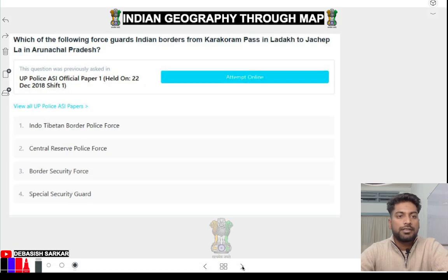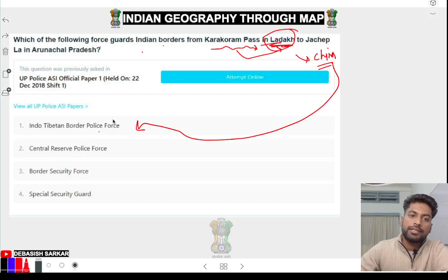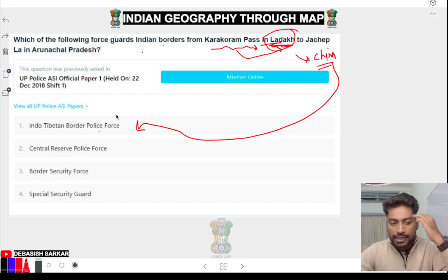चलो, which of the following forces guards the Indian border at Karakoram Pass? अब देखो काराकोरम पास कहाँ पे होगा? काराकोरम पास in Ladakh. ओके, अब देखो Ladakh shares border with China. So where the China border comes, that is ITBP, Indo-Tibetan Border Police, because before that Tibet was there, not China, that's why Indo-Tibetan Border Police. But later on, China captured Tibet. Okay, chalo.